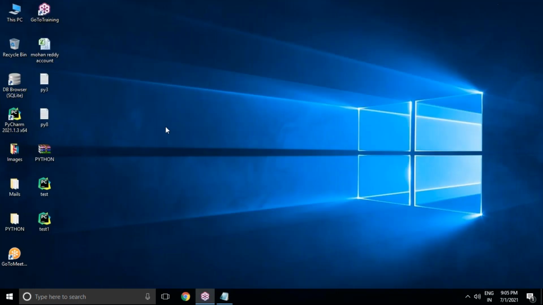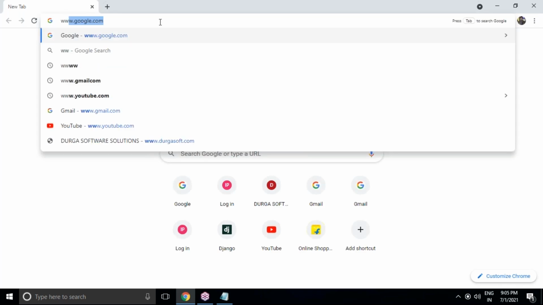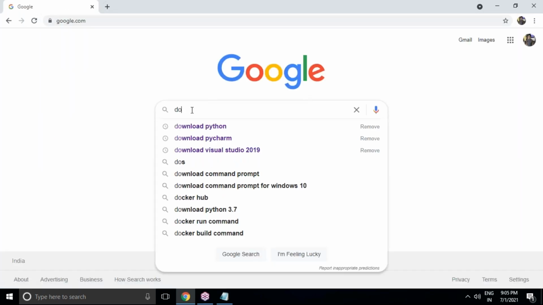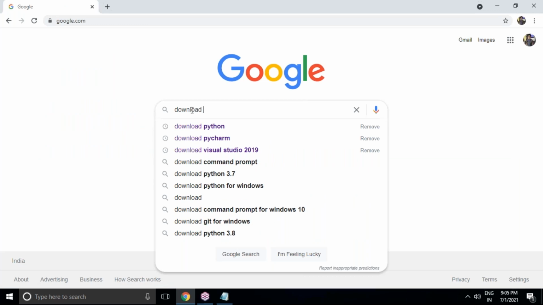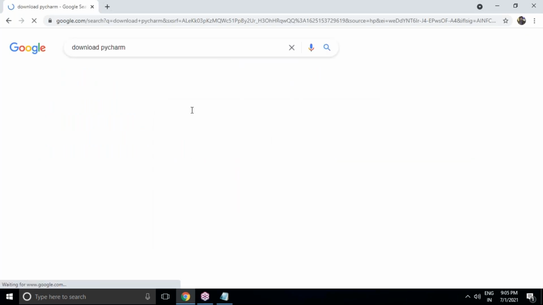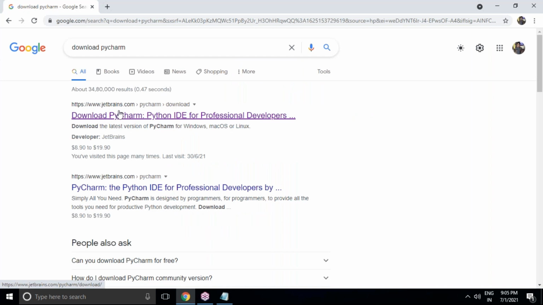Let's go to Google and type download PyCharm. You can see there is the official website, www.jetbrains.com, and click on download PyCharm IDE, professional editor.